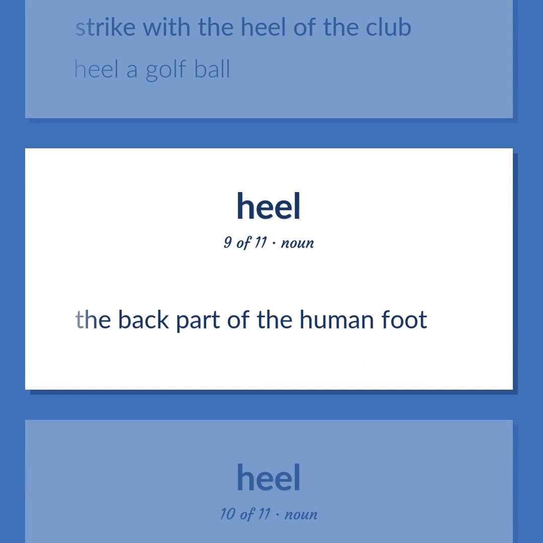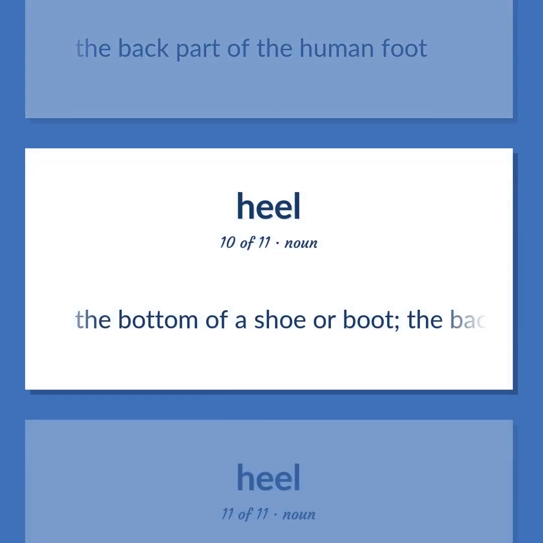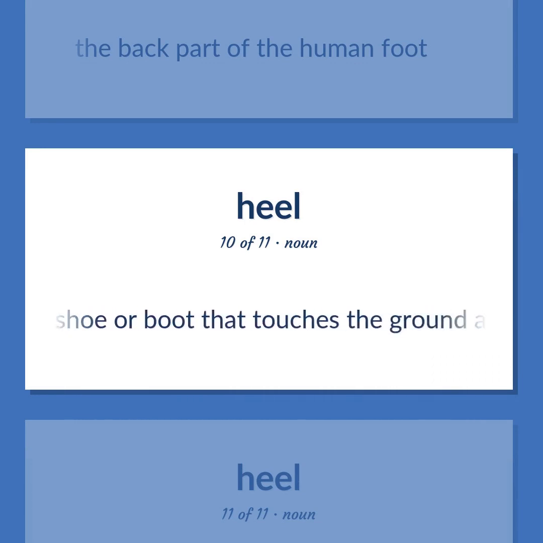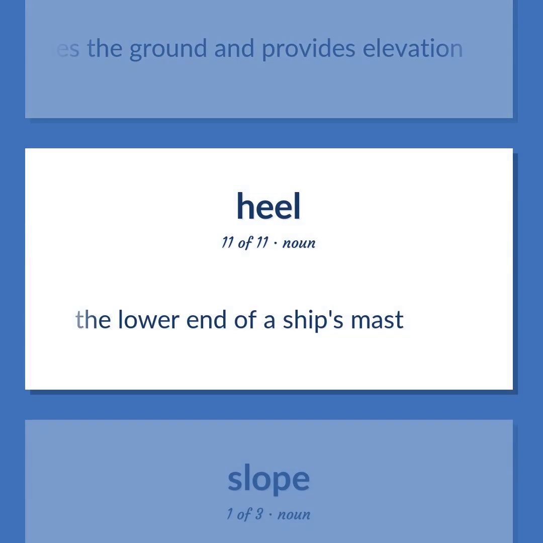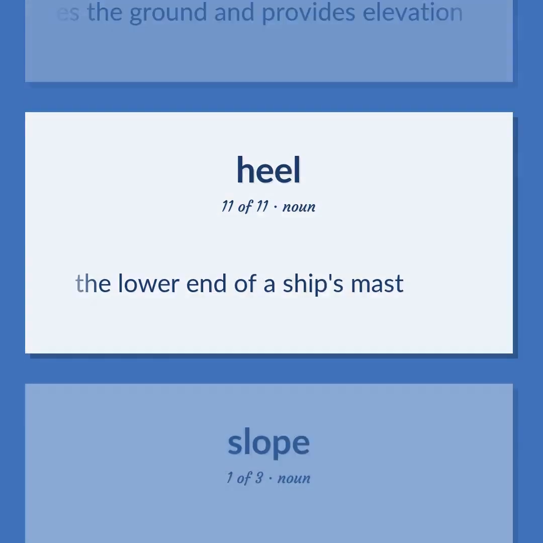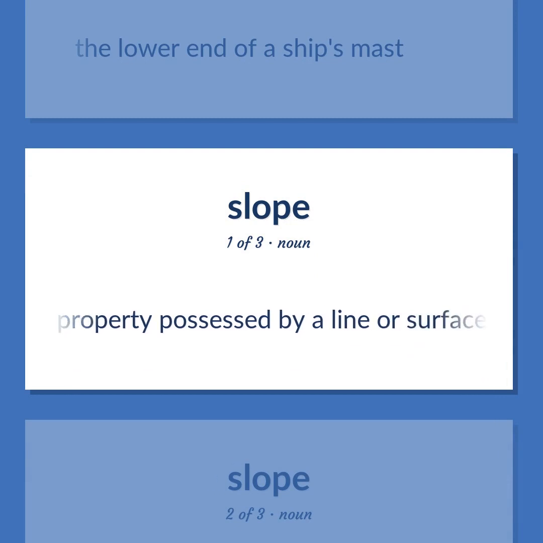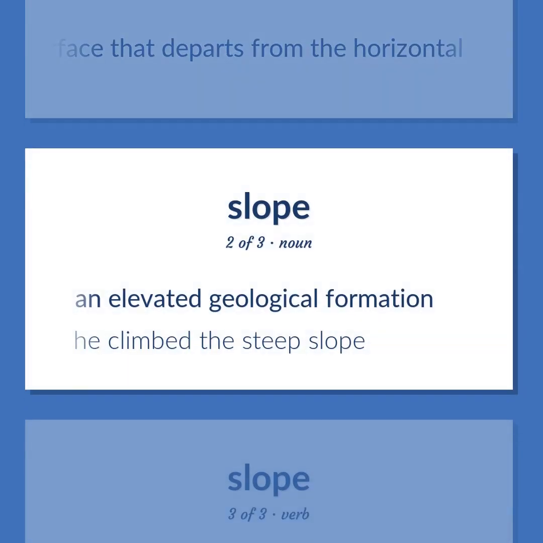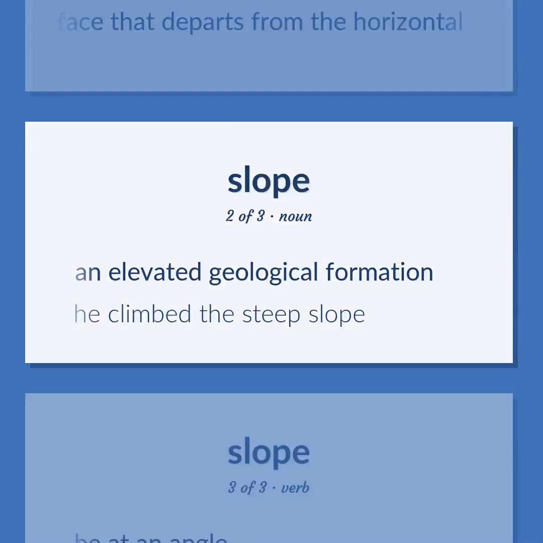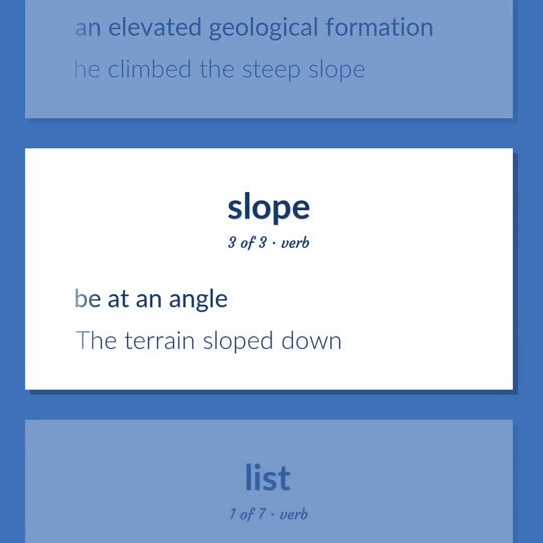The back part of the human foot. The bottom of a shoe or boot. The back part of a shoe or boot that touches the ground and provides elevation. The lower end of a ship's mast. The property possessed by a line or surface that departs from the horizontal. An elevated geological formation. He climbed the steep slope. Be at an angle. The terrain sloped down.